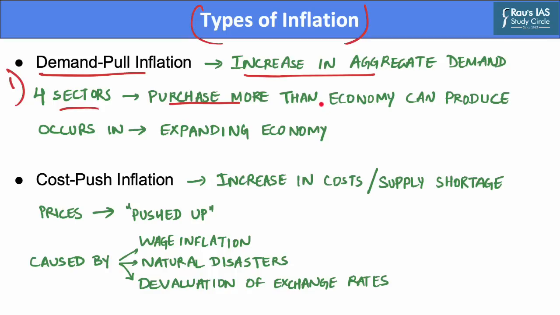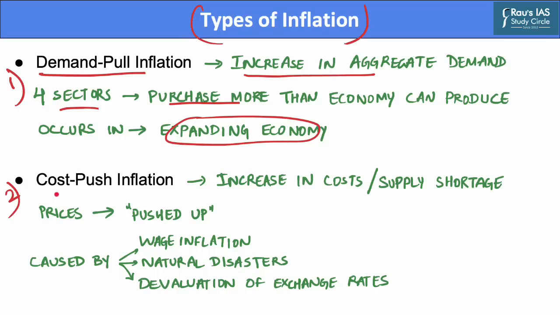This excessive demand is also referred to as too much money chasing too few goods, and it usually occurs in the case of an expanding economy. Demand pull inflation may be caused due to overexpansion of money supply, government reducing taxes and more spending, etc.